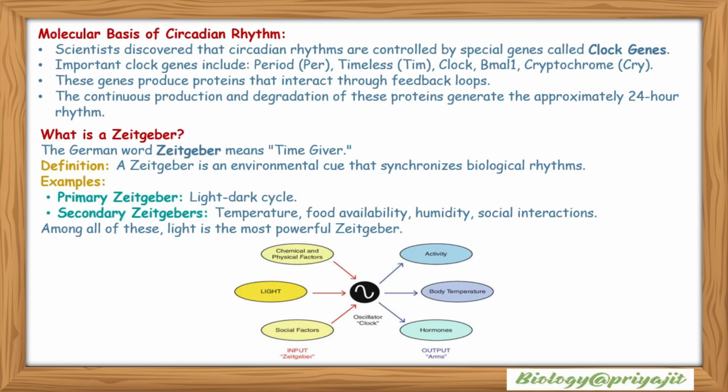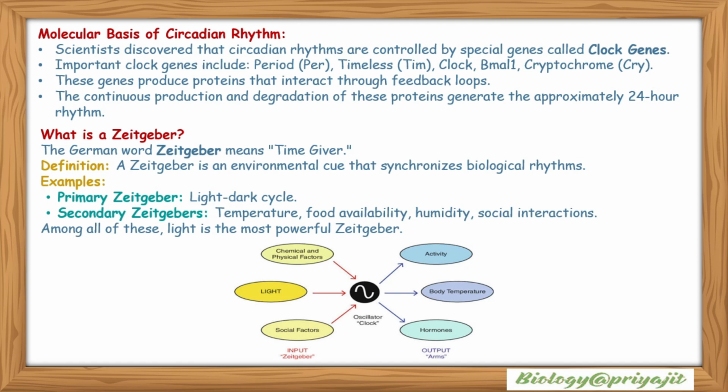Molecular basis of circadian rhythm. Scientists discovered that circadian rhythms are controlled by special genes called clock genes. Important clock genes include period or PER, timeless or TIM, CLOCK, BMAL1, cryptochrome, etc. These genes produce proteins that interact through feedback loops. The continuous production and degradation of these proteins generate the approximately 24-hour rhythm.